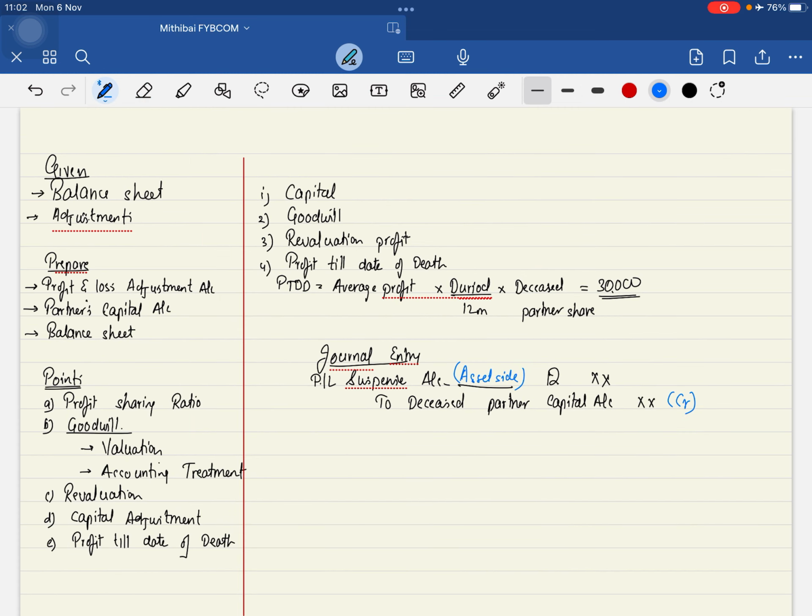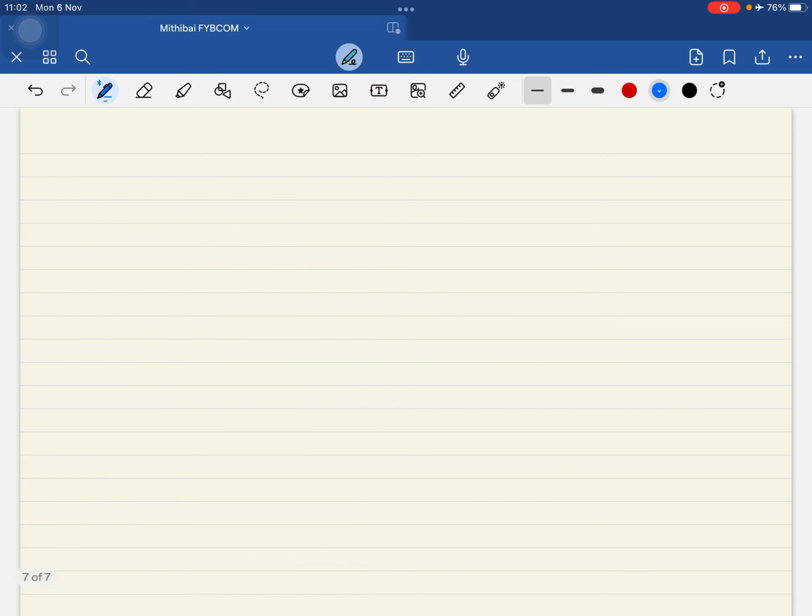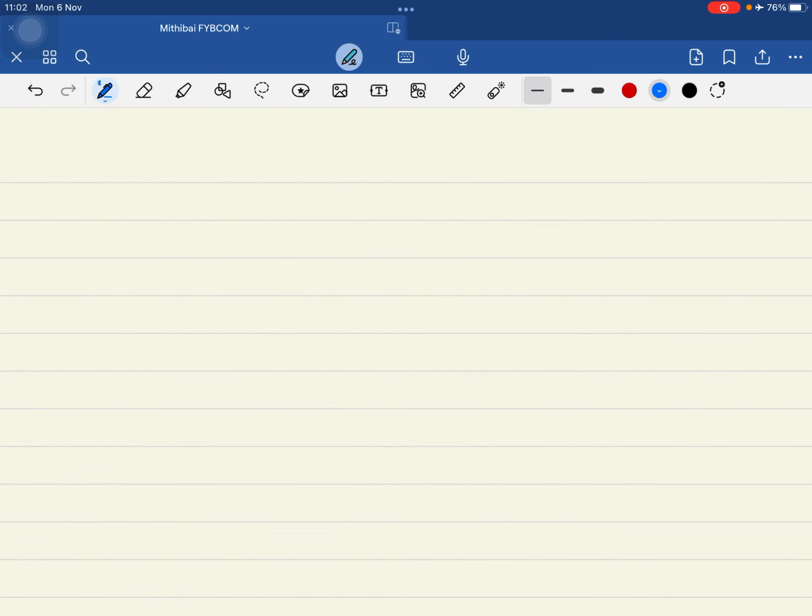Now we'll take step by step one thing and then go ahead. The very first one that we are focusing is our profit sharing ratio. Now you are well versed with the technique that we use for admission chapter. The same thing we are going to use for profit sharing ratio in the death chapter. What will be given? The very first one, case 1. There are only 2 cases. Remember that. I'll give you the shortcut.